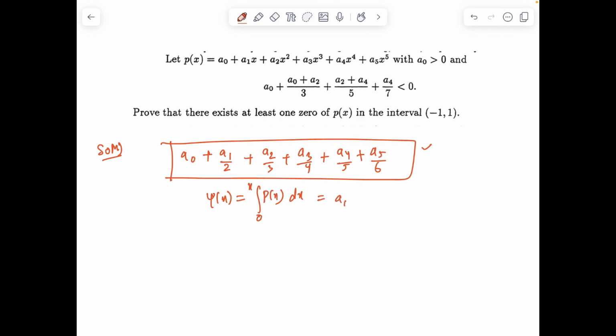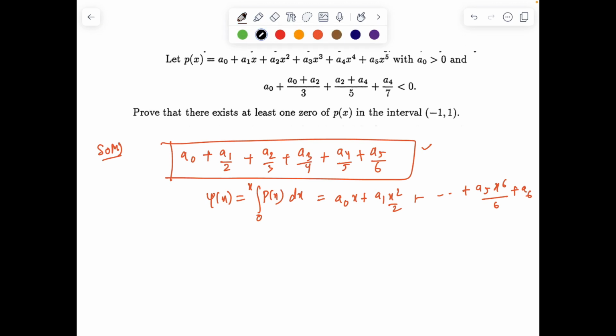So if I consider a0 x plus a1 x square by 2 and so on, till a5 x^6 over 6, plus a6, then if we apply Rolle's theorem, we'll get the answer.